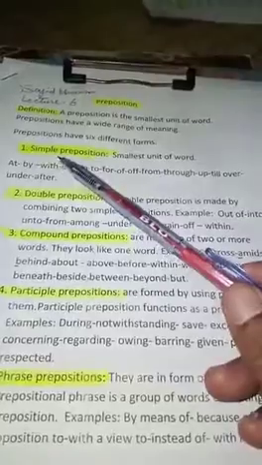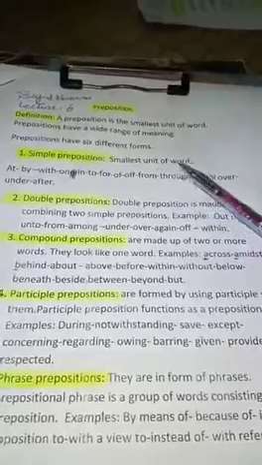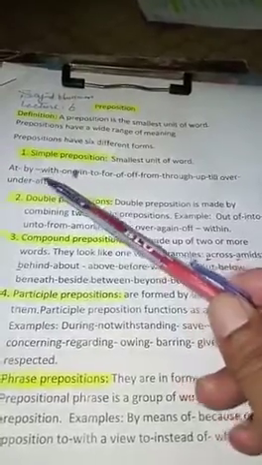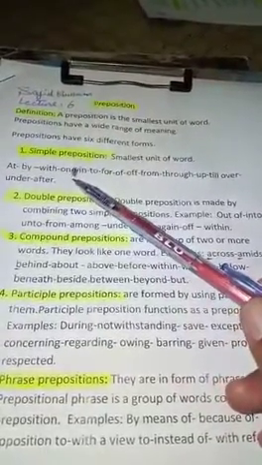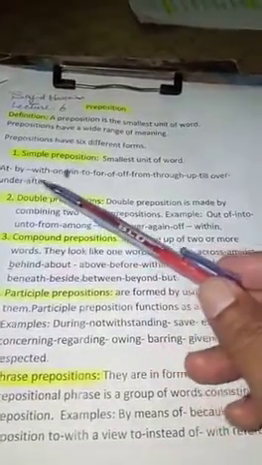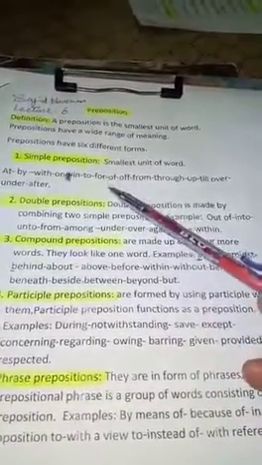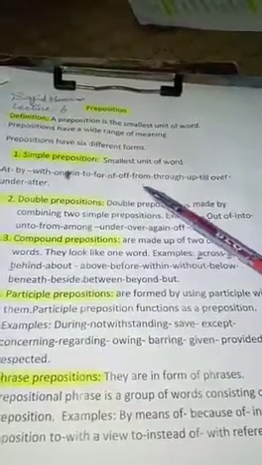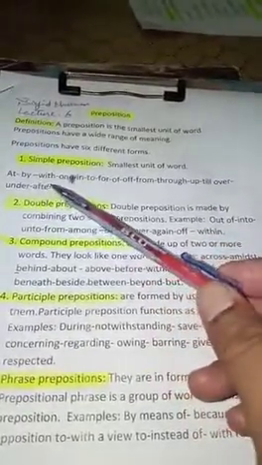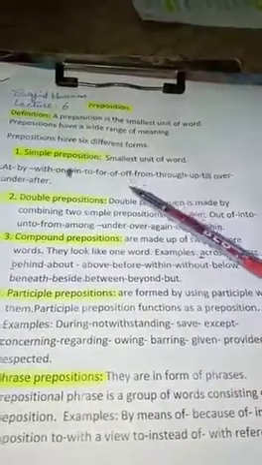The first form of preposition is simple preposition. Simple preposition is the smallest unit of word. There are some simple prepositions collected here as an example. These are at, by, with, on, in, to, for, of, off, from, through, up, till, over, under, and after. These are simple prepositions given here as an example.